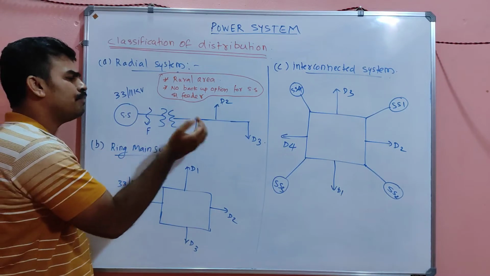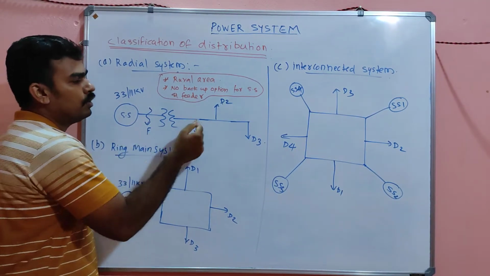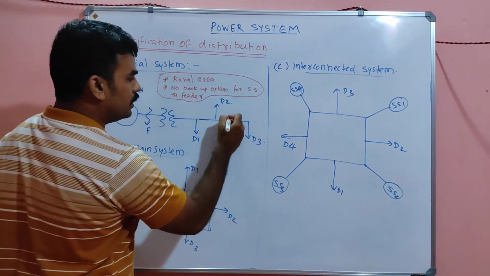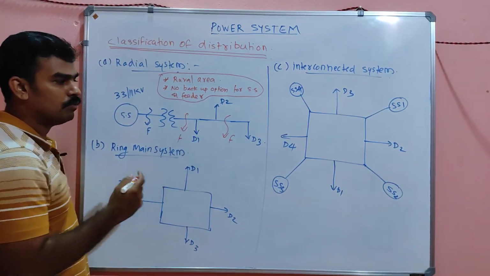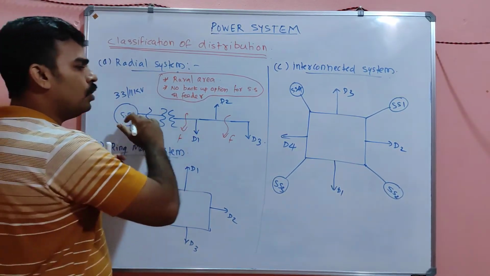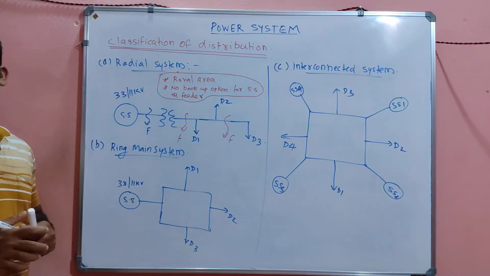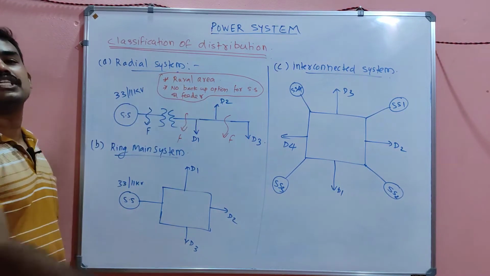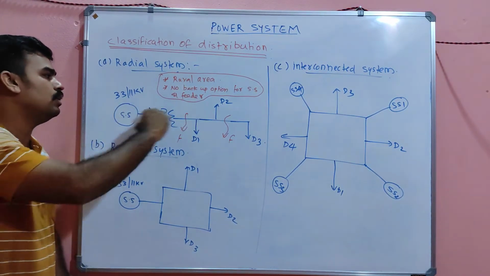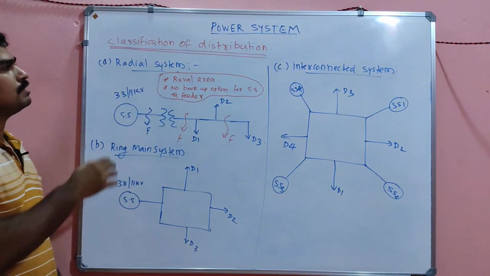That means if any fault occurs here, or any fault, you may expect a fault here also. Any fault occurs here or any fault occurs here, what happens? The whole system will break down. The whole system will not get energy. This will be a complete shutdown of the whole system. That is called the radial system.